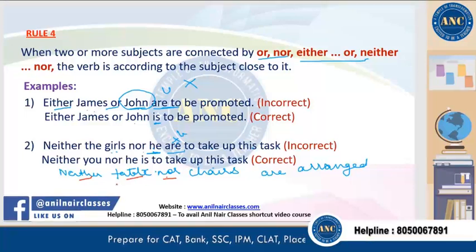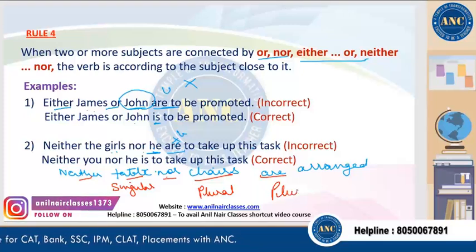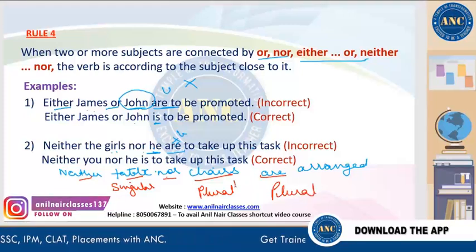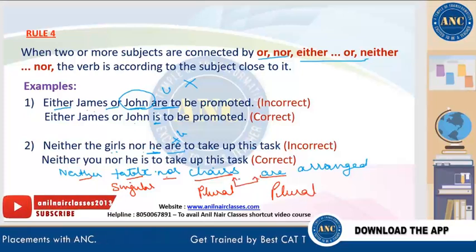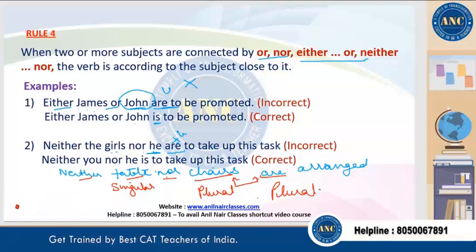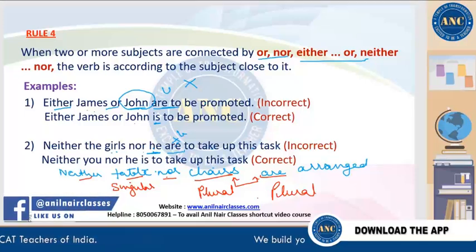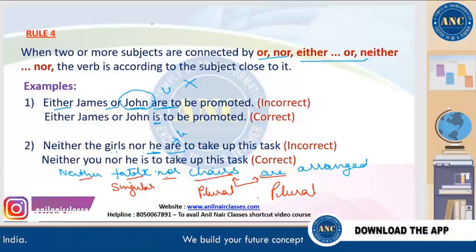Table is singular, chairs is plural. Now the verb is also plural because the subject nearest to the verb is chairs. Chairs is in the plural form, which is why we have used the plural form of the verb. Now I'll give you the same example in a different way. Let's have a look at it.